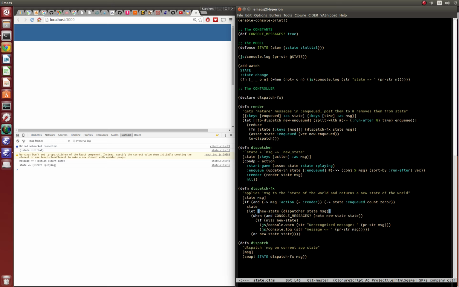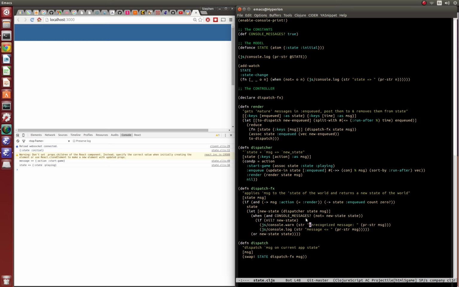If that's not the case, it's doing the same thing as before, which is basically saying I either recognize the message because I could process it, which is cool, or it's an unrecognized message because it returned nil. As you can see right here, I didn't know what to do with this, so I returned nil, and then we throw a warning. So everything's still the same except that naturally this thing is throwing 60 frames per second, 60 events per second. That would be annoying if it just logs all of them.